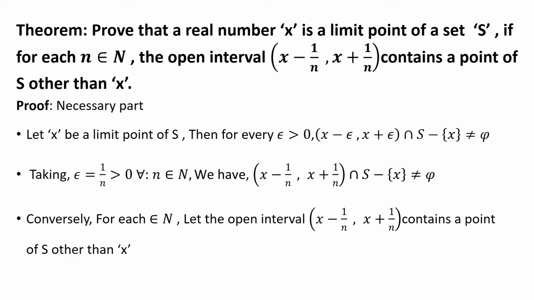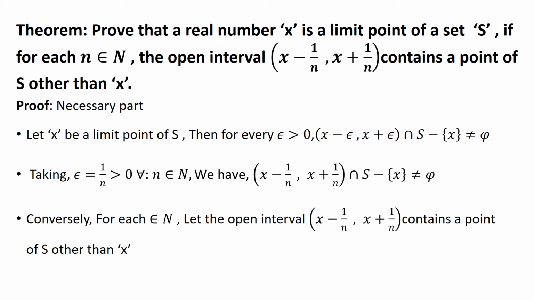So, the proof, the necessary part. Let x be a limit point of S, then for every epsilon positive, the intersection of the open interval x minus epsilon, x plus epsilon and S minus the singleton set x is a non-empty set.